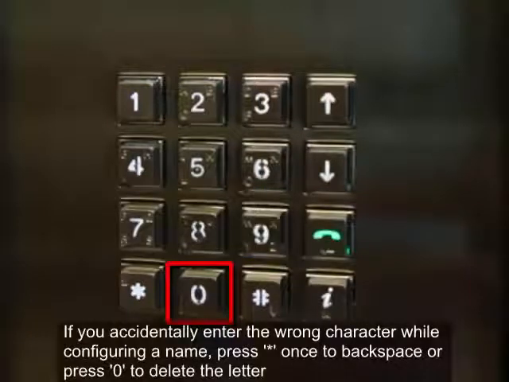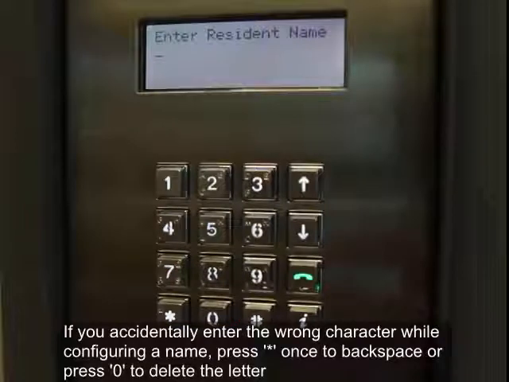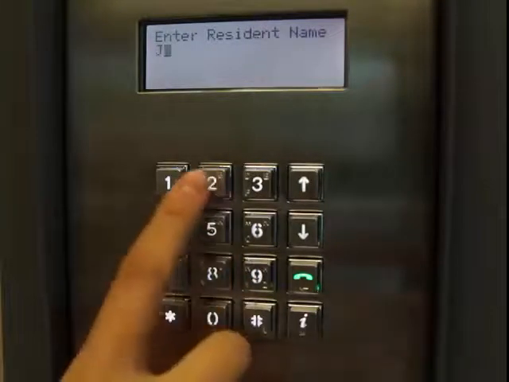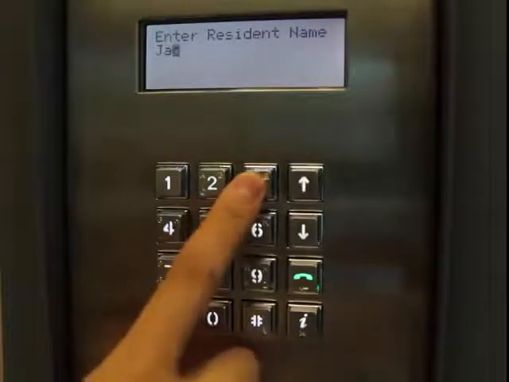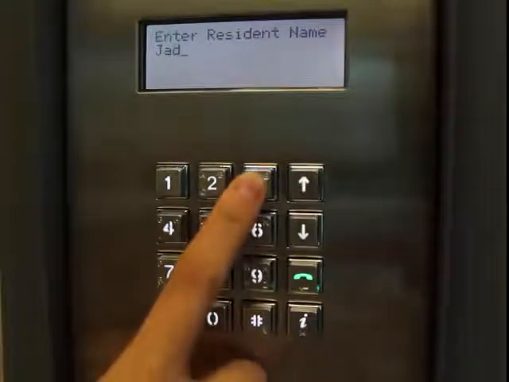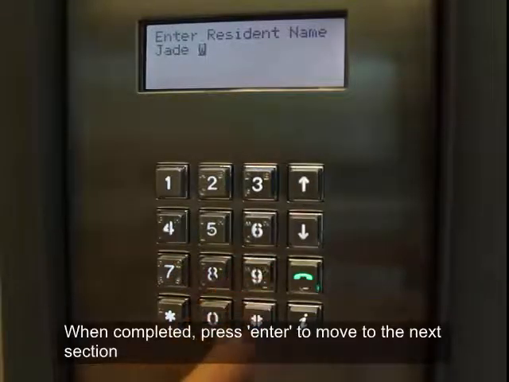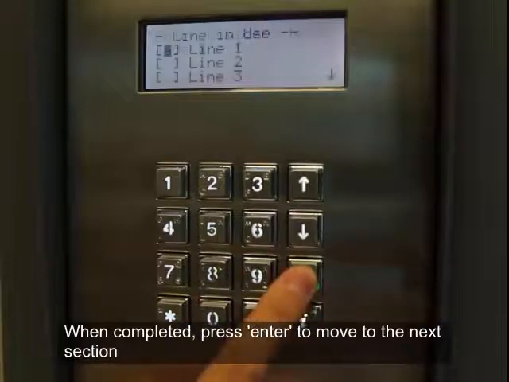If you accidentally enter the wrong character while configuring a name, press star once to backspace or press 0 to delete the letter. When completed, press Enter to move to the next section.